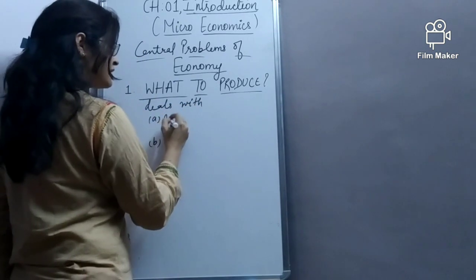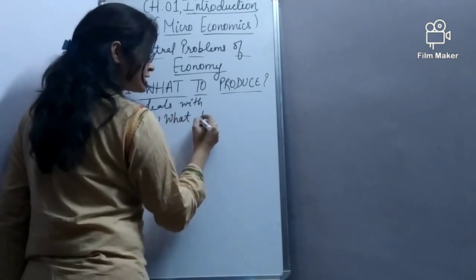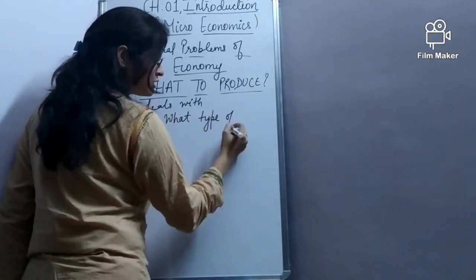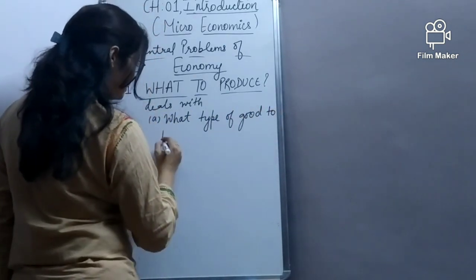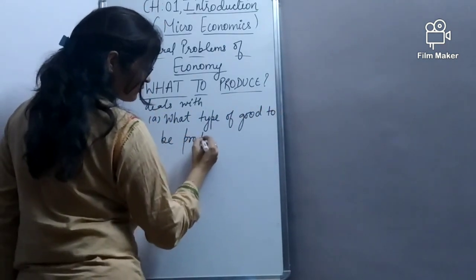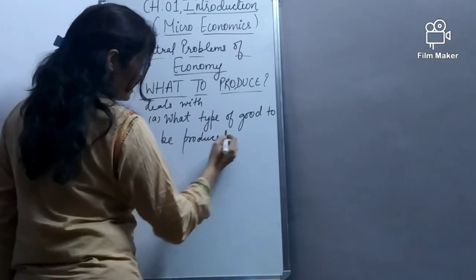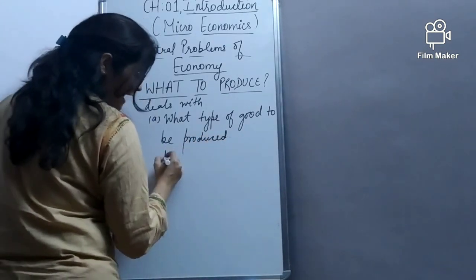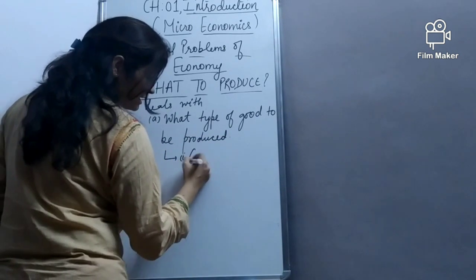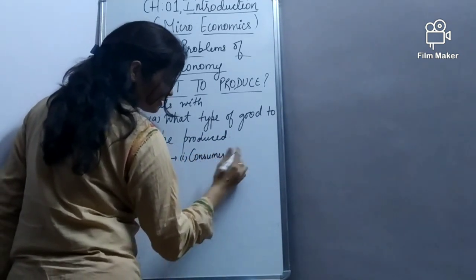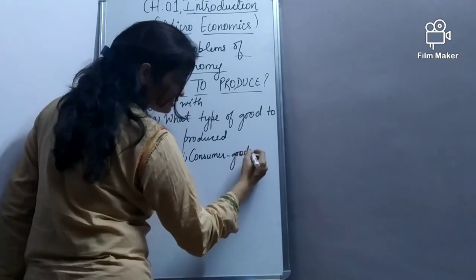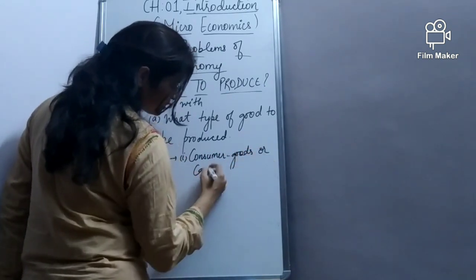The first one is what type of good is to be produced. We can produce consumer goods or capital goods.